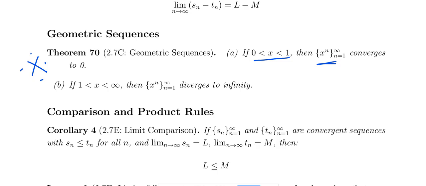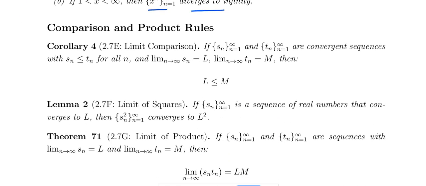And if x lies between 1 and infinity, 1 less than x less than infinity, then x power n diverges to infinity. That is, if x lies between 0 and 1, x power n converges to 0. Sometimes they write mod x less than 1. Even with mod x less than 1, x power n converges to 0. Okay,